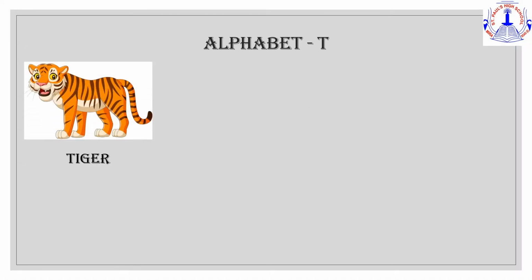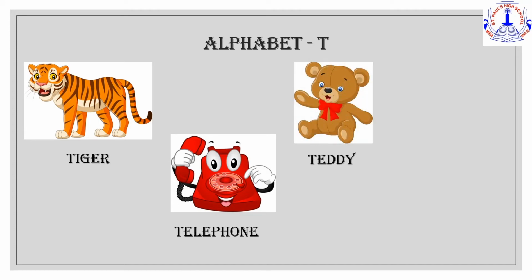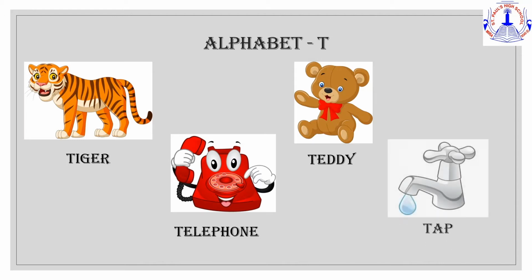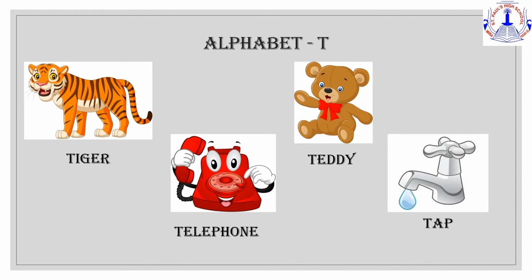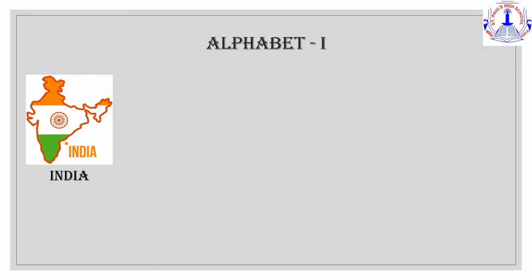Here's our first letter. Letter T. T is for tiger. Ta, ta, tiger. T is for telephone. Ta, ta, telephone. T is for teddy. Ta, ta, teddy. T is for tap. Ta, ta, tap.